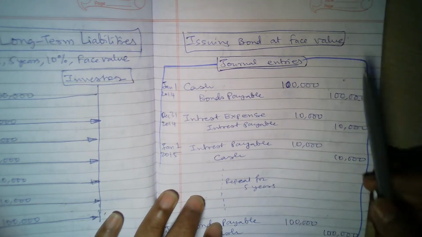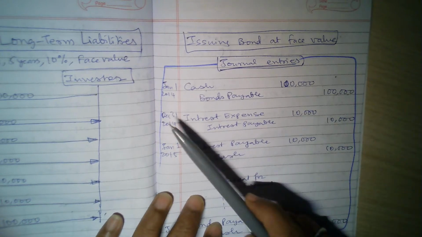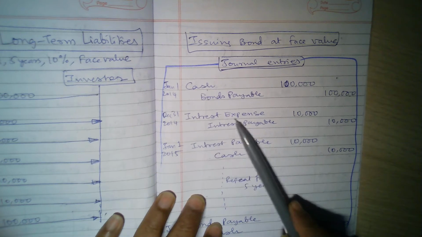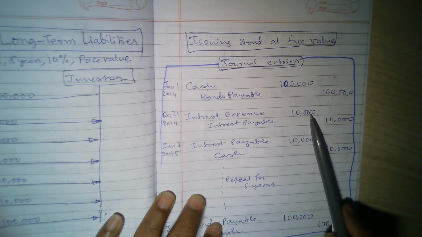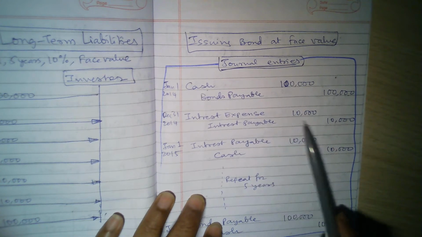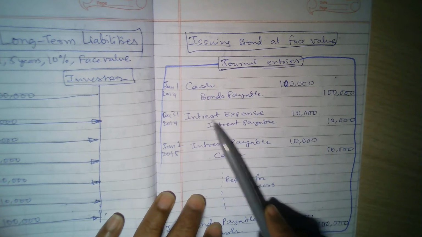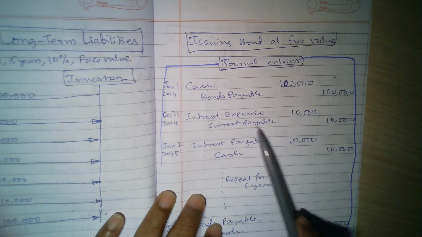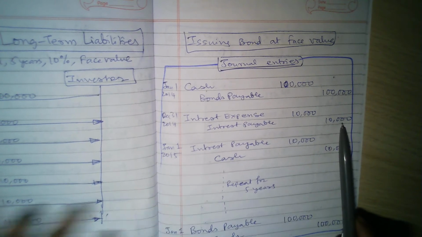Okay, so again this is easy to understand. Now on December 31st, that means at the end of the 1 year, what is the interest expense? It is 10,000. And what is the interest payable? It is also 10,000. So under the interest expense account, 10,000 is debited and interest payable is credited by 10,000.